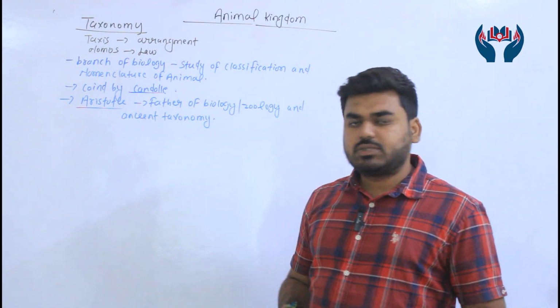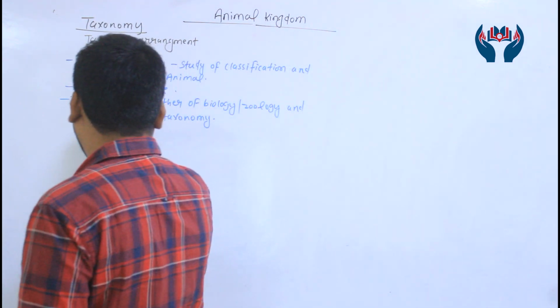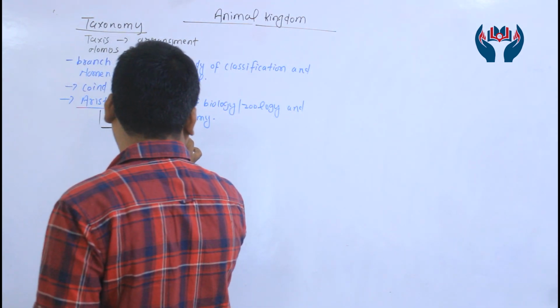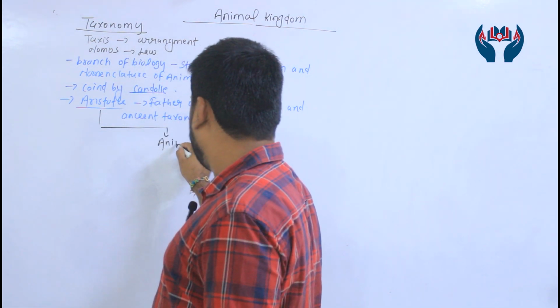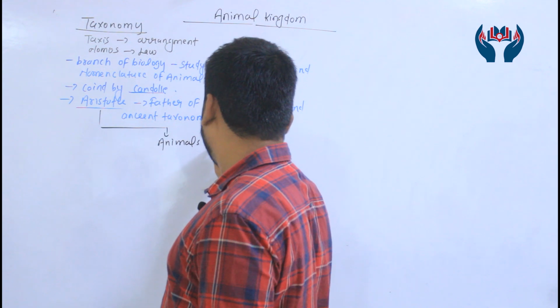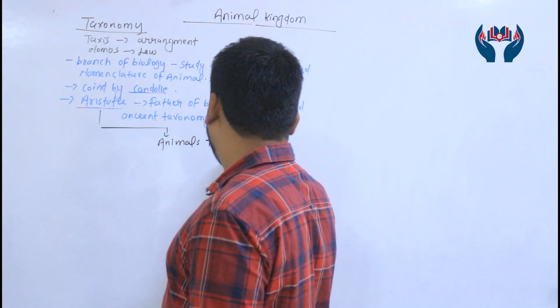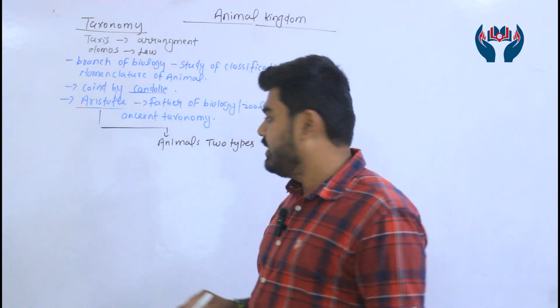Guys, according to Aristotle, animals are classified into two categories, on the basis of presence and absence of RBC.